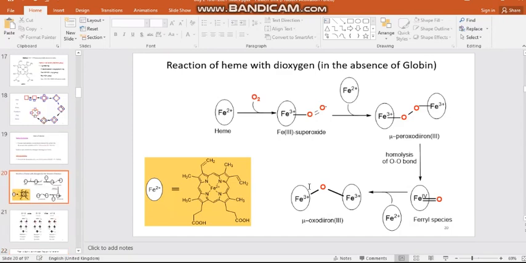So this is the reaction sequence which will happen when no globin part is present. So at the end it will produce the mu-oxo dimer. Heme is highly reactive towards O2. So once O2 is binding, it will immediately transfer an electron. So oxygen will be reduced. If you look at the molecular picture of the O2 molecule, the dioxygen, how many unpaired electrons will be present?